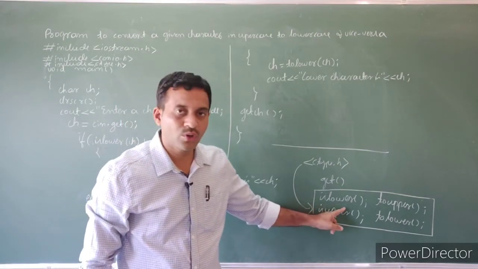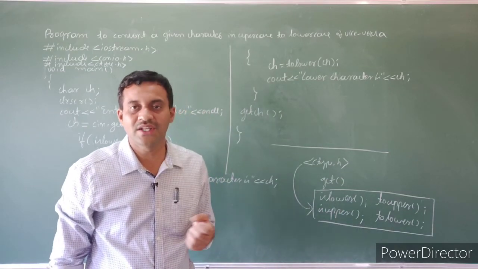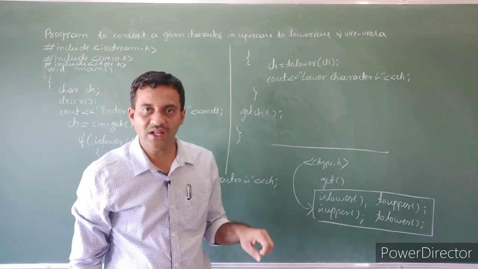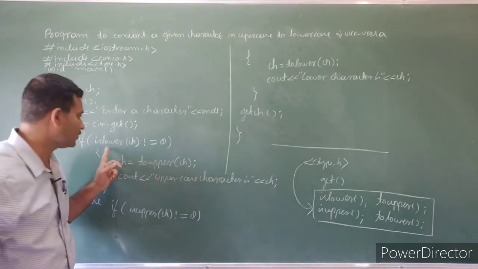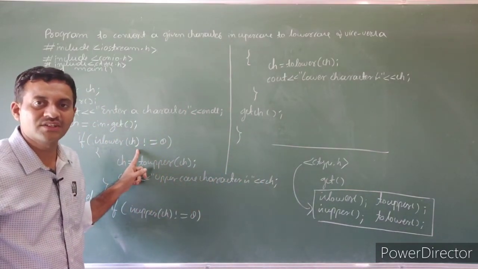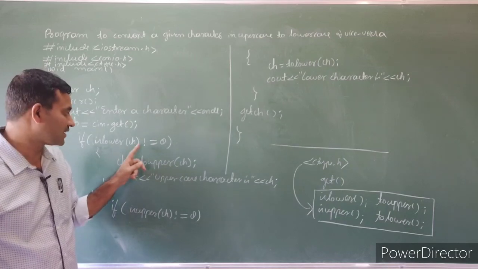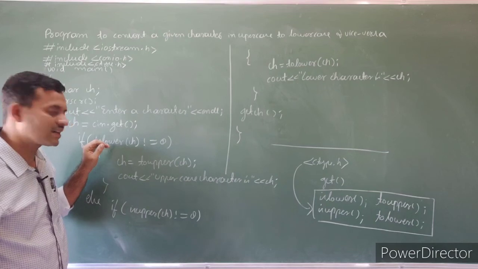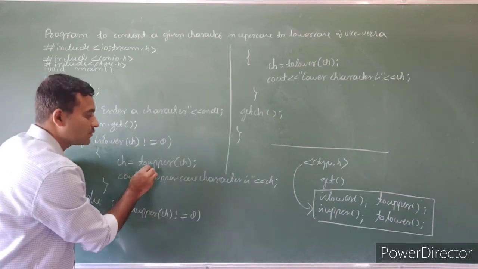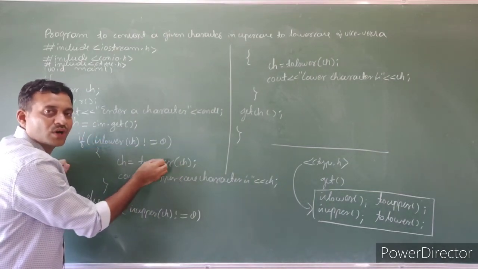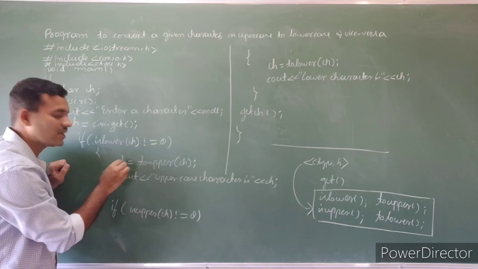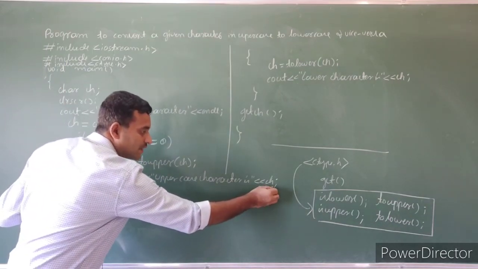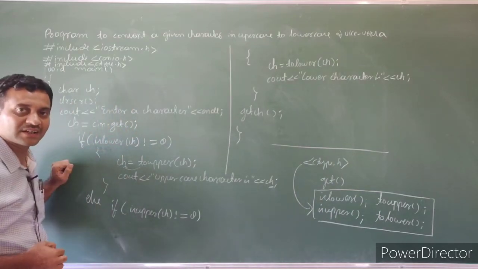Here islower is a single word, the name of the function. Islower returns non-zero value if the given character is lowercase. Using that, not equal to 0, non-zero value, the given character is lower. Using the function toupper, we convert the given character to uppercase, that is assigned to the variable ch. After that, we display the variable ch, which holds the uppercase character.